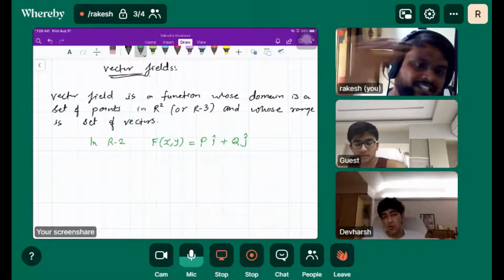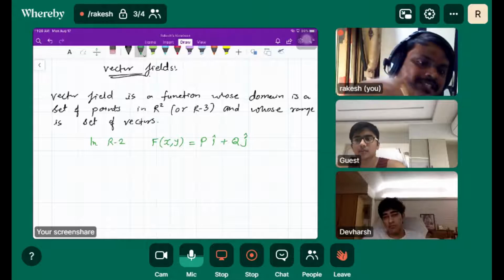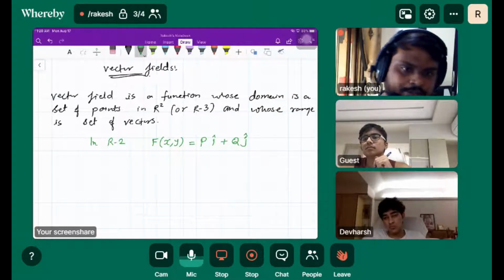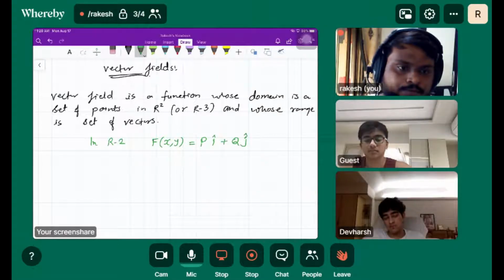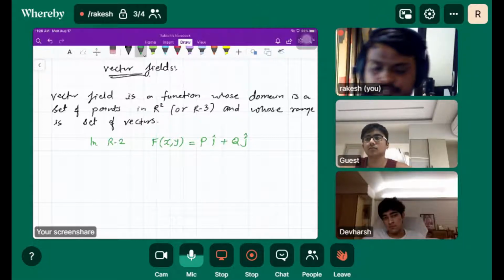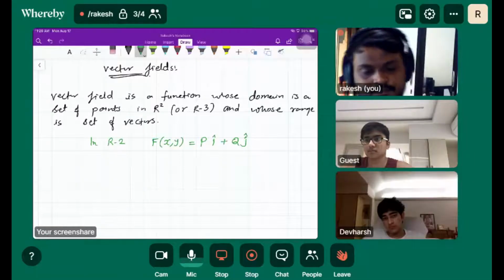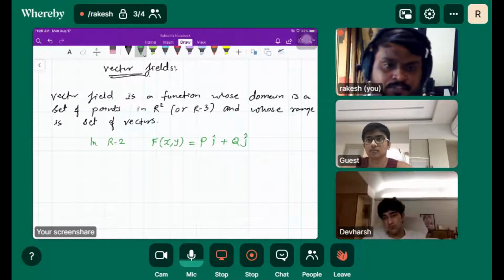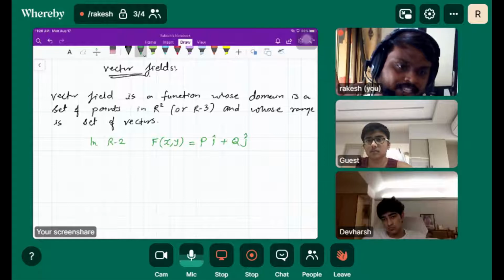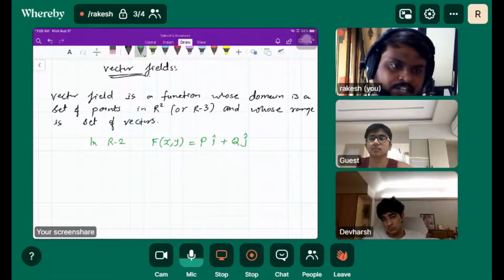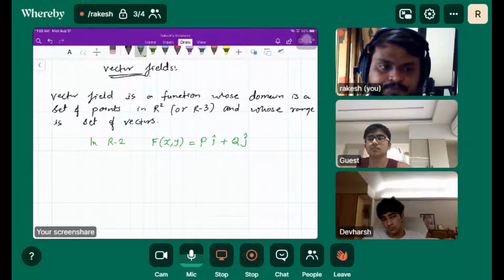P is in the x direction, Q is in the y direction. We have only i and j, so it is in R2. We have to draw only the x and y axes, so we can draw this vector in the xy plane.